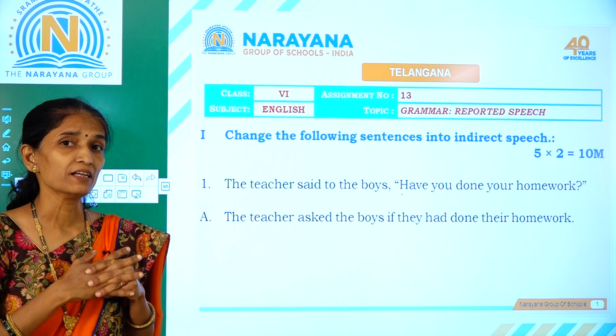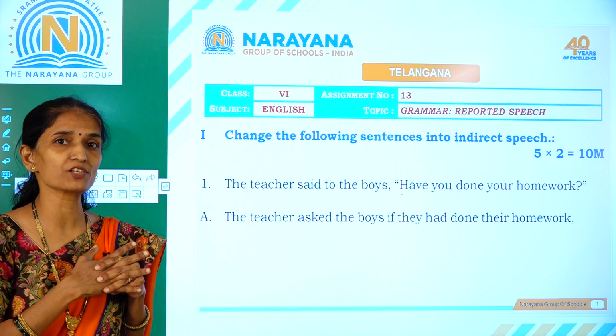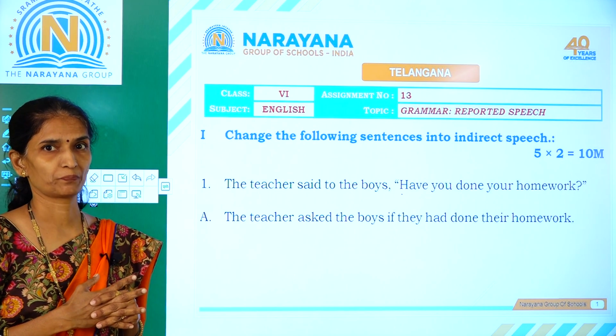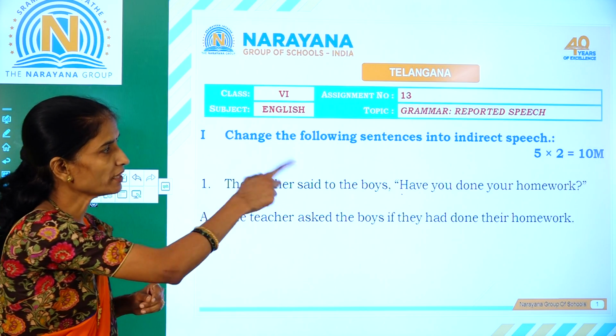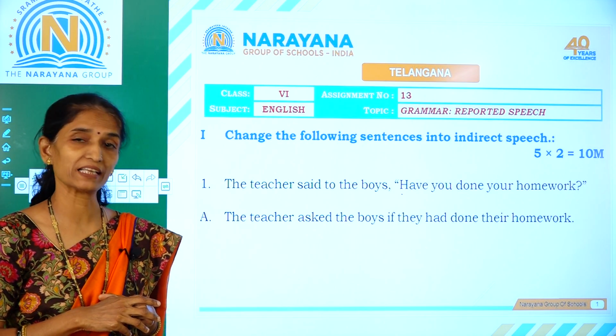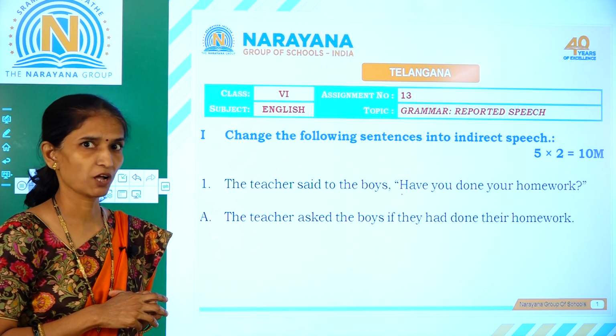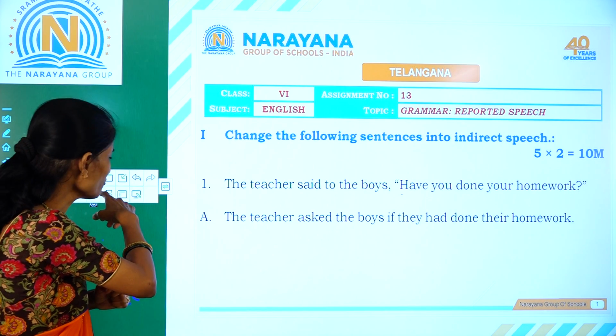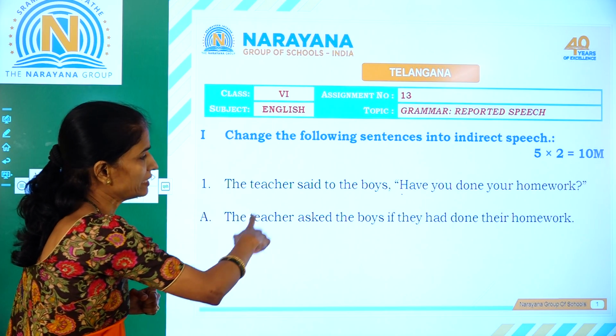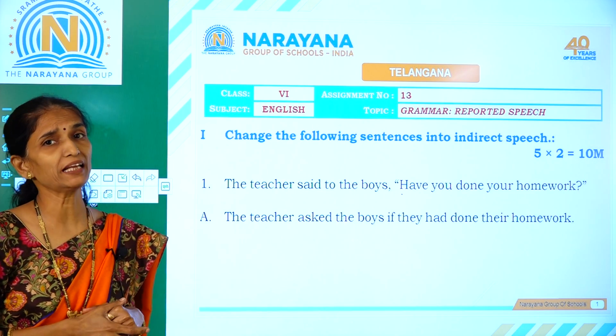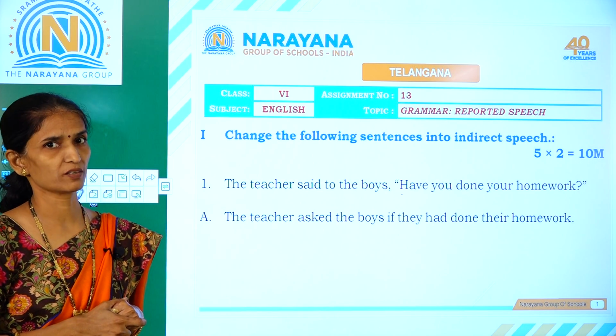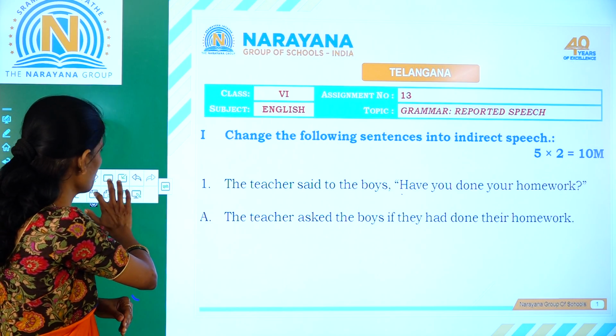So we made appropriate changes at the pronouns. Here, your is changed to their homework. The adjective is changed. Then the entire sentence would be, the teacher asked the boys if they had done their homework. So that is the sentence in indirect speech.